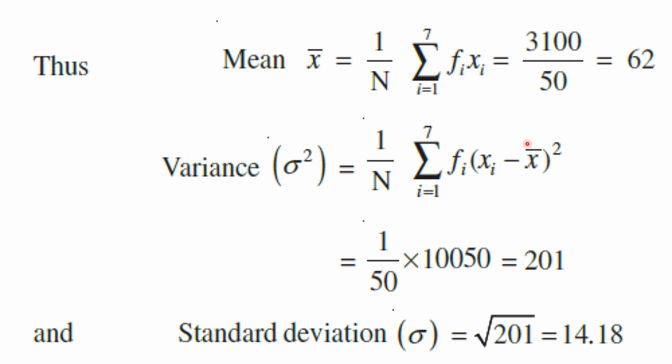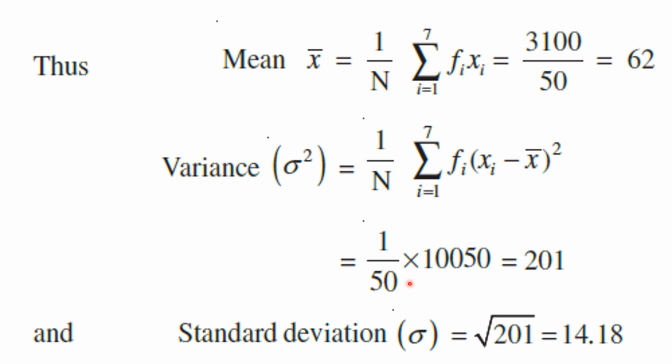Okay, my children. After that, variance is equal to sigma square is equal to 1 by capital N into sigma i is equal to 1 to n of fi into (xi minus x bar) whole square. In this formula, let us substitute the values. 1 by capital N, that is the sum of the frequencies, that is 50, into the value we have found, sigma i is equal to 1 to n of fi into (xi minus x bar) whole square, that is 10,050. Understood this statement, children? Right.